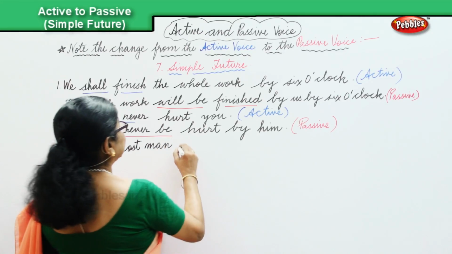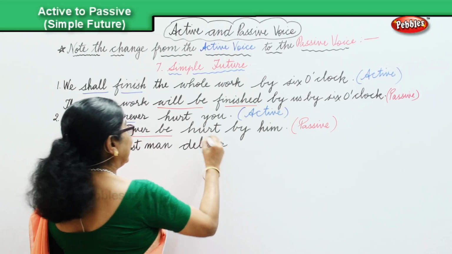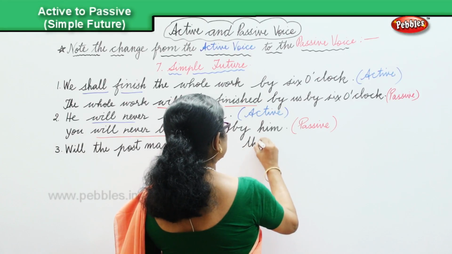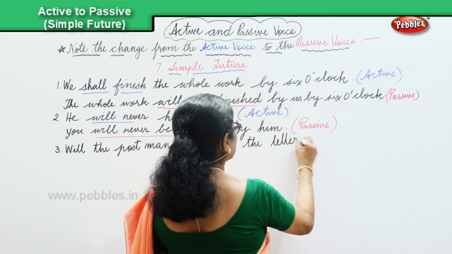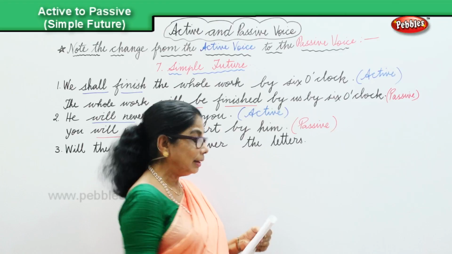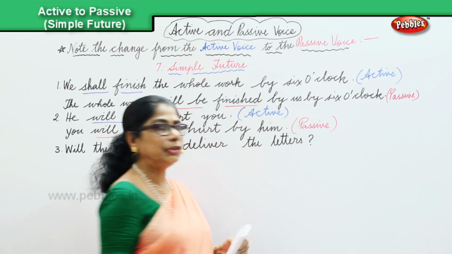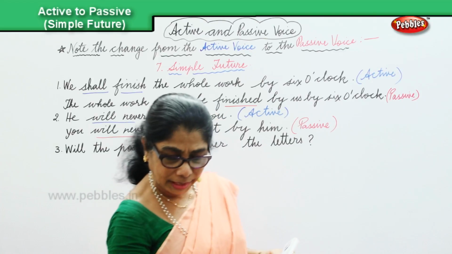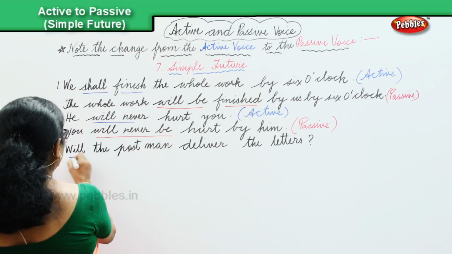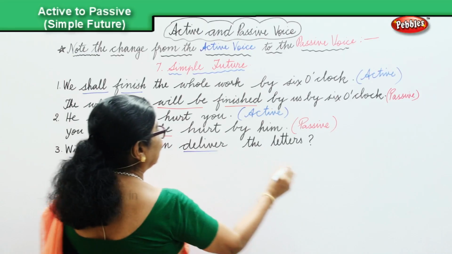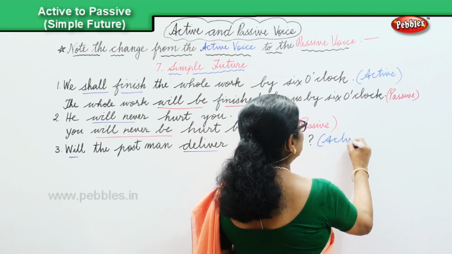Will the postman deliver the letters? And when you change over, that's active. Okay? Will the postman deliver the letters? And that's the active. And we need to change.